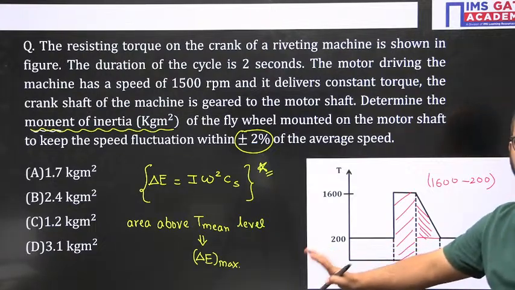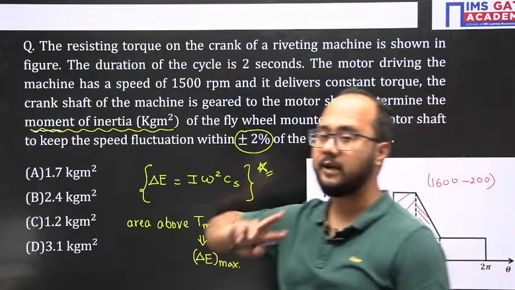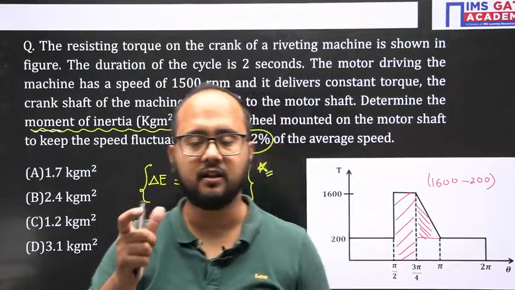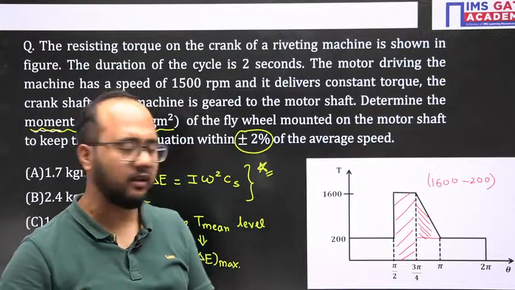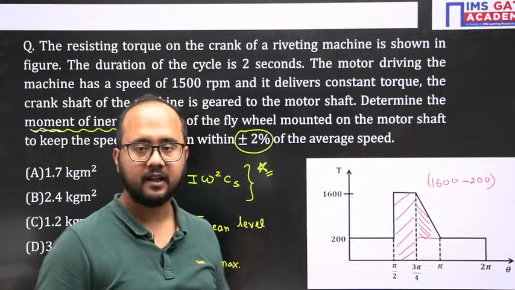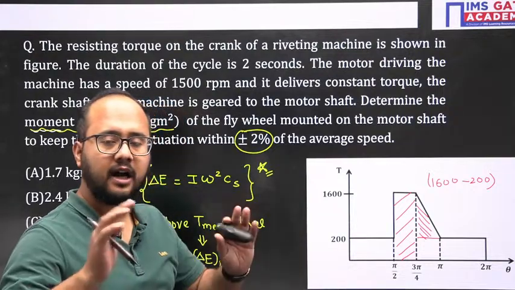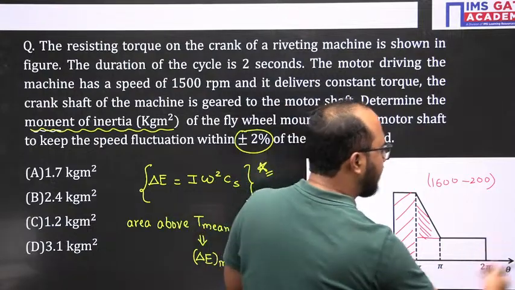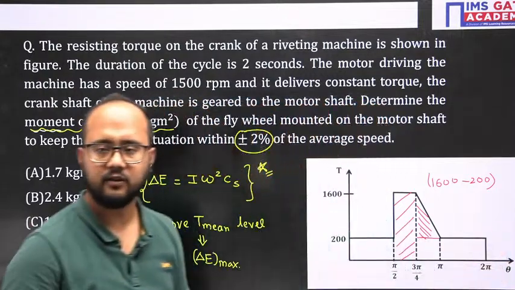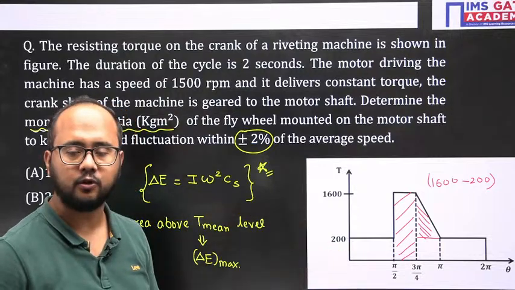See this question, sometimes there are two types of things they will give. Either the turning moment expression, T as a function of theta, or sometimes they will give the diagram like this. In order to understand the time period when a diagram is given, the angle after which the cycle starts repeating is the time period. So the answer will be 2 pi.